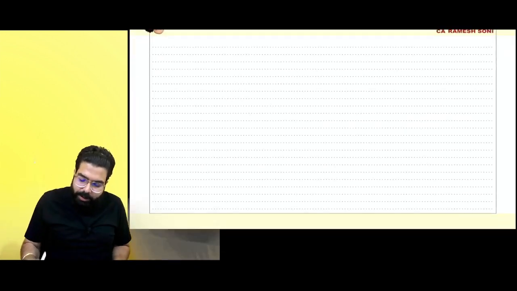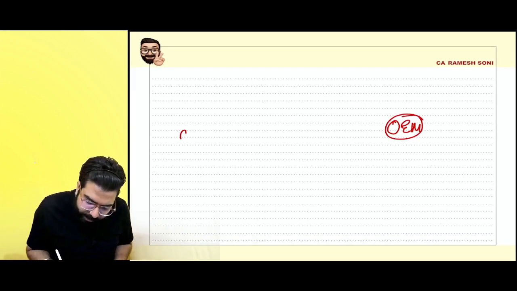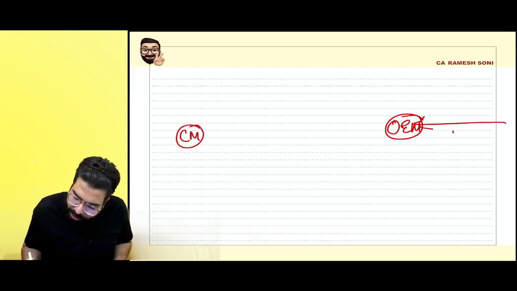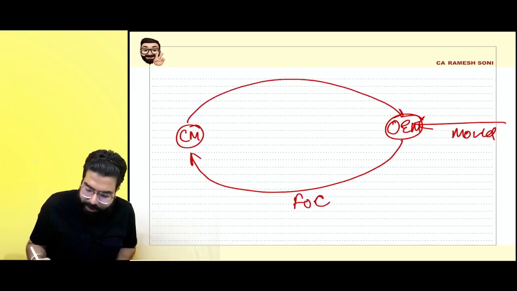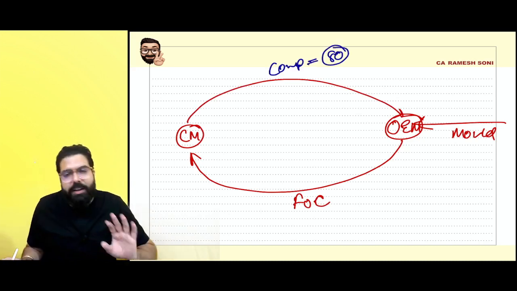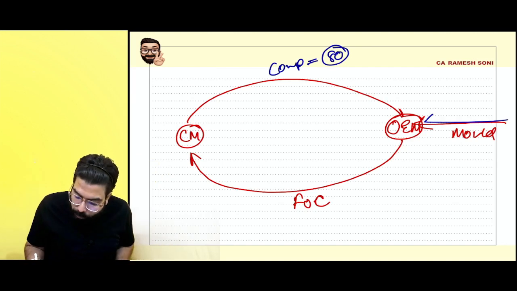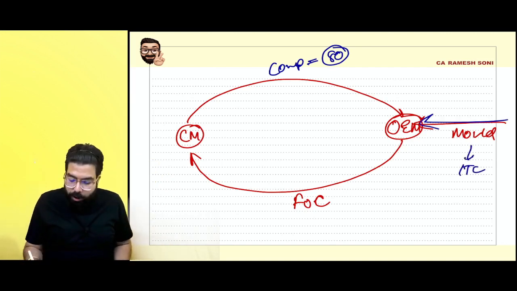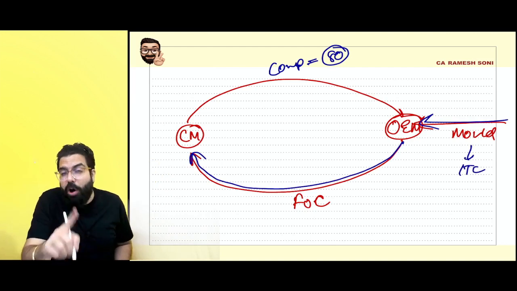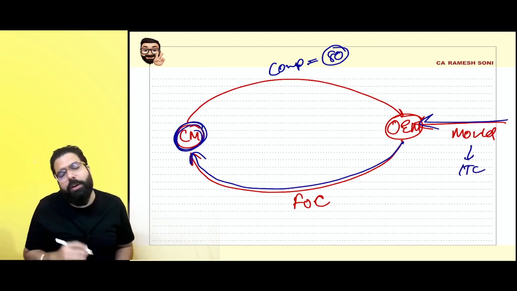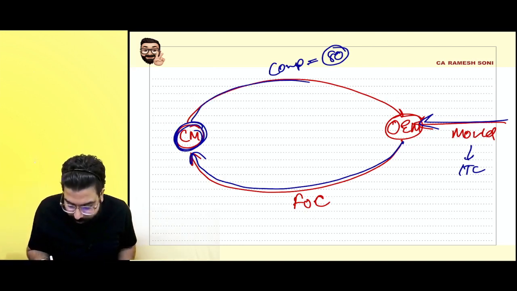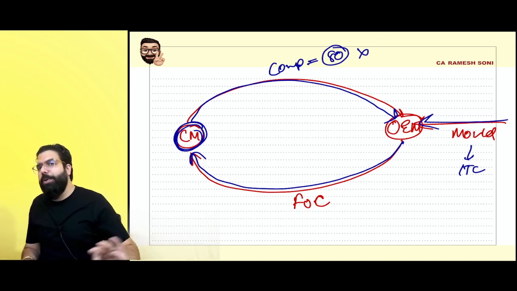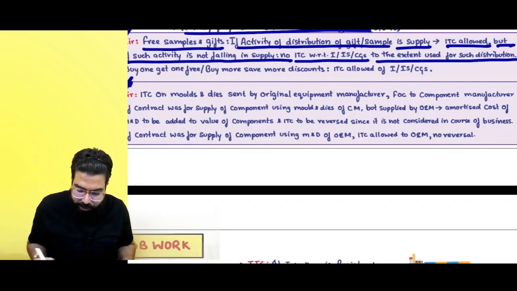Now, supposing the component manufacturer told the original equipment manufacturer, I will buy the mold and give it to you, and how much will you take? He told, sir, per component I will charge you 80 rupees. In that scenario, no problem at all. When you buy the mold, you can take the ITC also. When you give it to him free of cost, he would already have told you the correct price of his work, and hence in this scenario there will be no addition to the value also. That is what is being told.